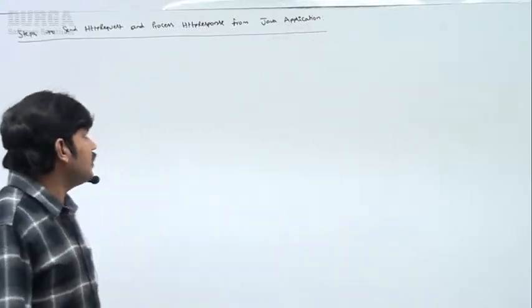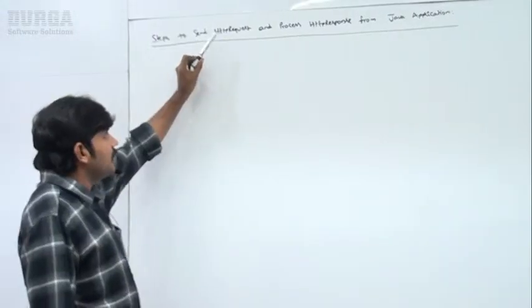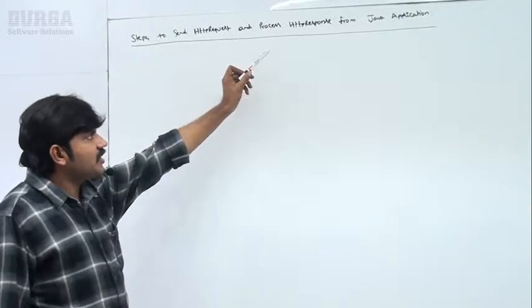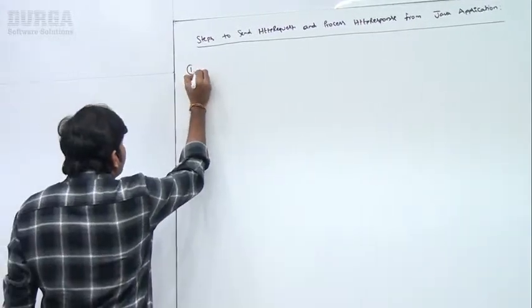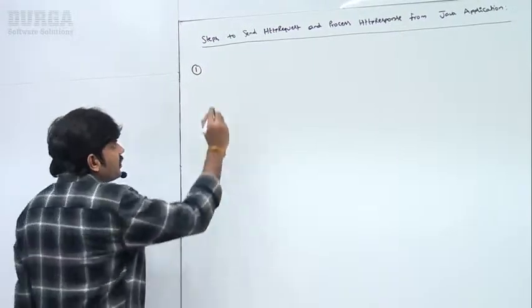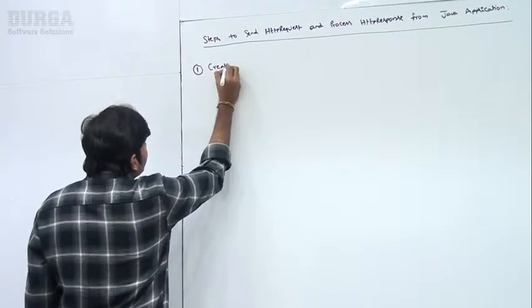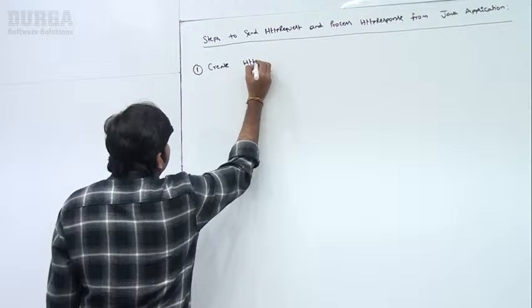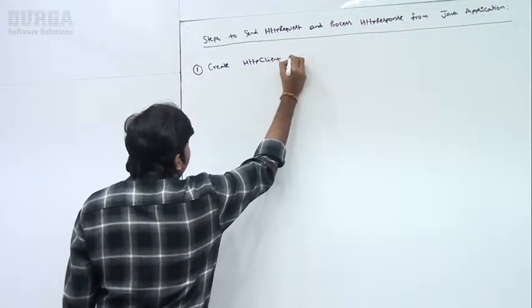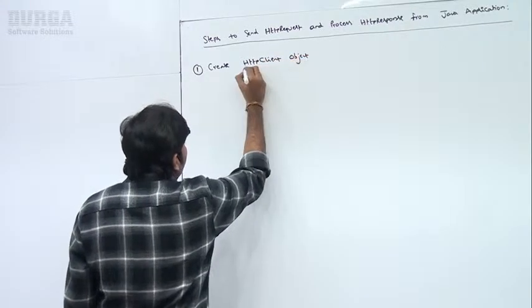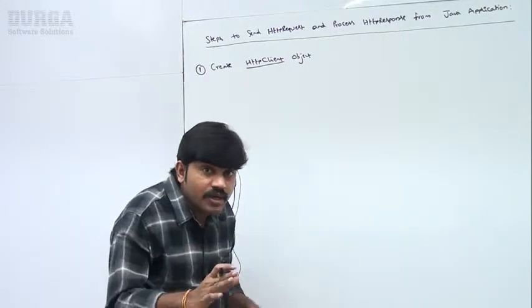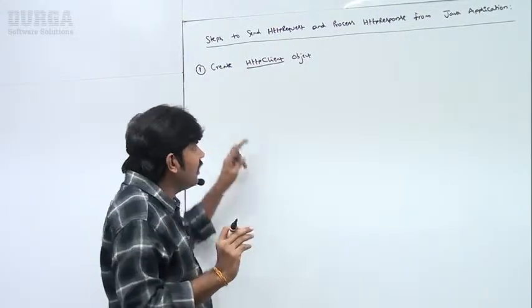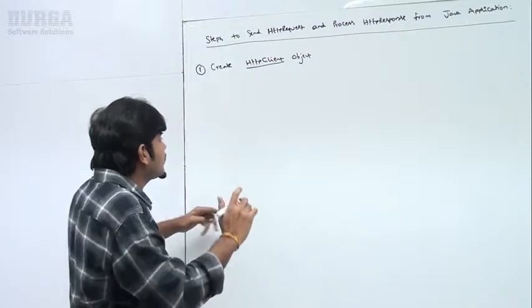Observe the steps to send an HTTP request and process the HTTP response from a Java application. Step number 1, observe very carefully: create HTTP client object. First we require to create an HTTP client. How to create that I will discuss. First, be aware of all the steps in summary.